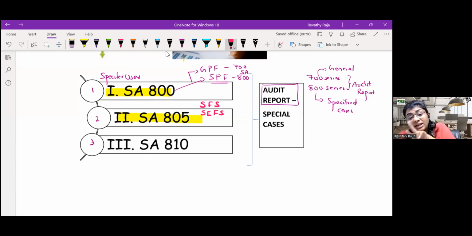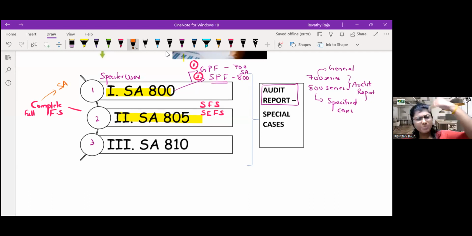Now, like SA 800, where we compared two, one, we compared general purpose and special purpose. In SA 805, two things are there. One, complete FS, full FS. When you do the audit of full FS, which series will apply?